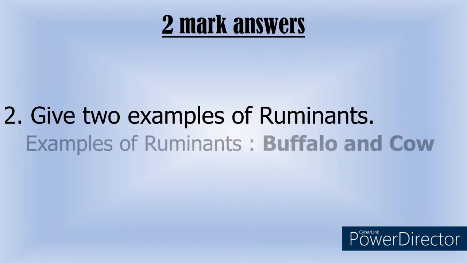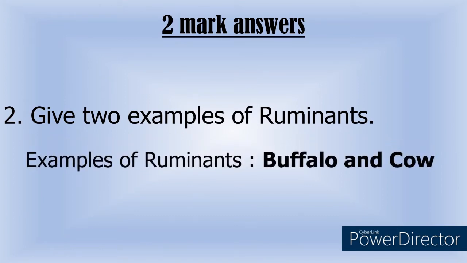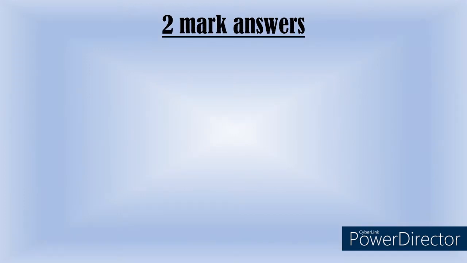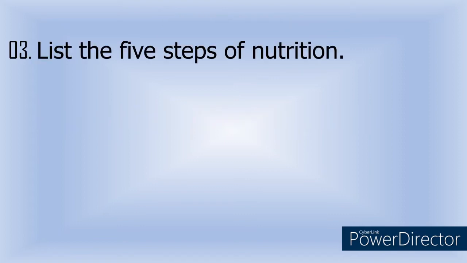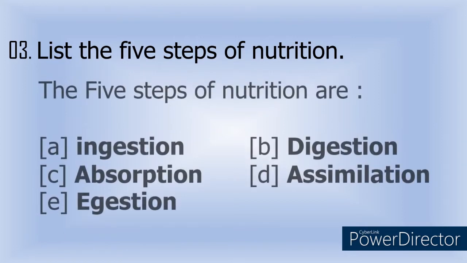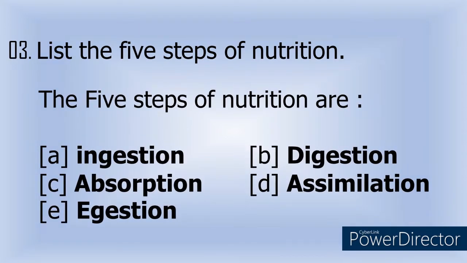I have given buffalo and cow, which is a well known example for almost all the kids. Two examples of ruminants include buffalo and cow. The third question is, list the 5 steps of nutrition. The 5 steps of nutrition is none other than the process of nutrition, which includes ingestion, digestion, absorption, assimilation and egestion. So these are the 5 steps of nutrition.